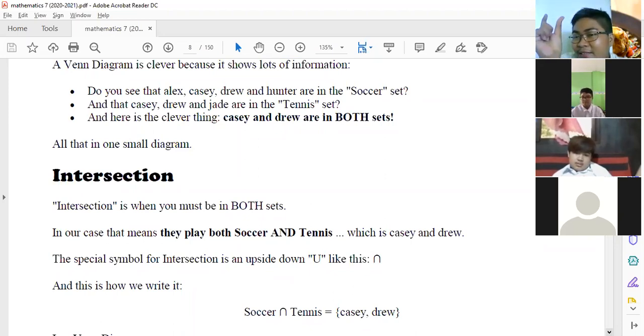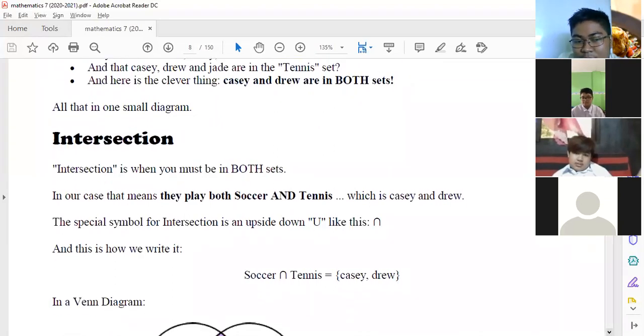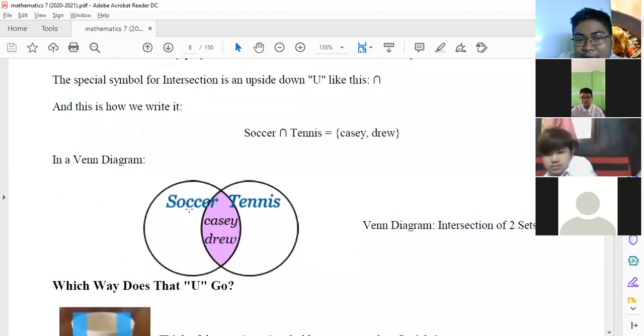So union, pinagsama, nagpi-play sila ng both, di ba? And ang intersection naman is "and". So ibig sabihin dalawa. So okay, ang intersection natin is ito. Si Casey and si Drew.